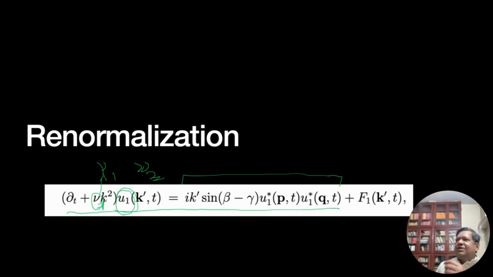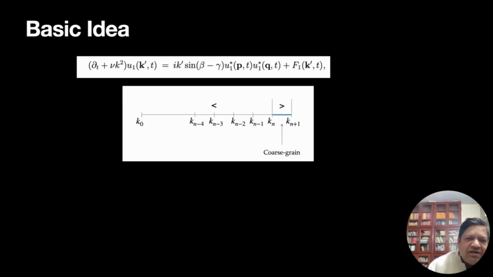In some sense, these nus are connected with large eddy simulations, and we may claim that I can take some average of nu1 and nu2 for my RG. So let's look at how to compute this viscosity in renormalization group. It's a function of scale. The basic idea is that we start with the equation written in the previous slide, but this nu will be a variable. Now let's focus on this idea more carefully.